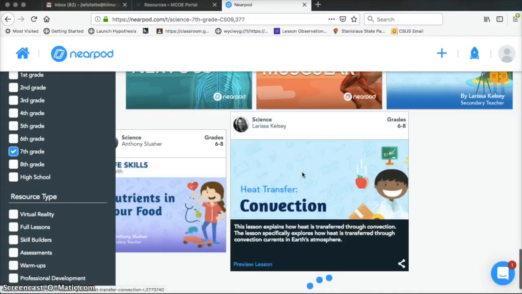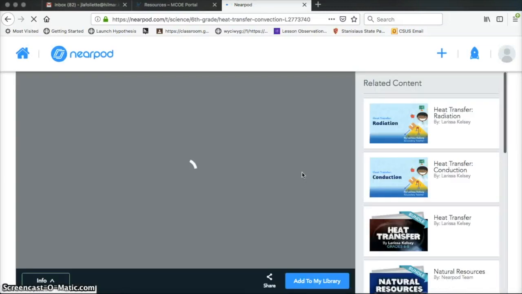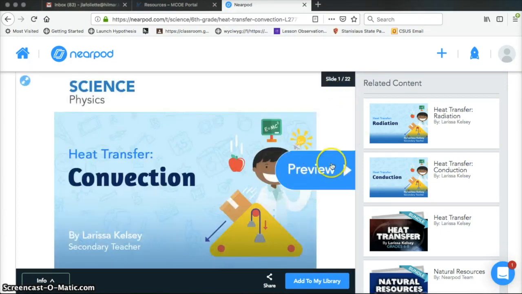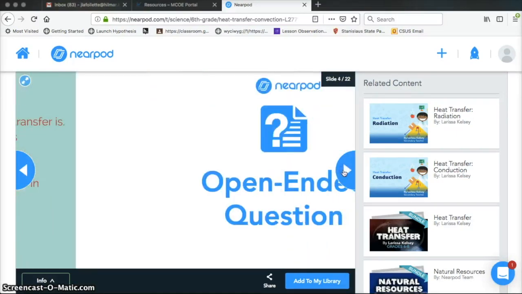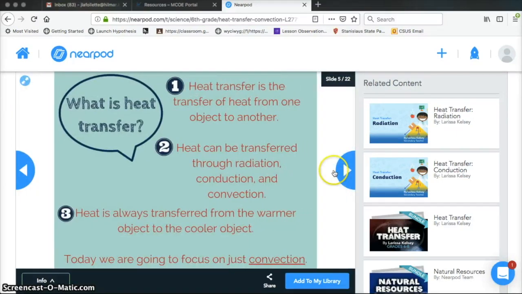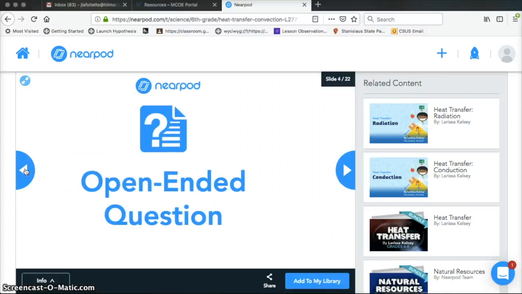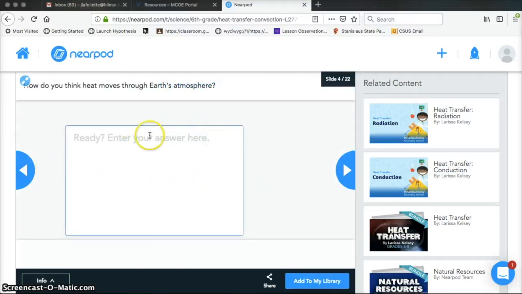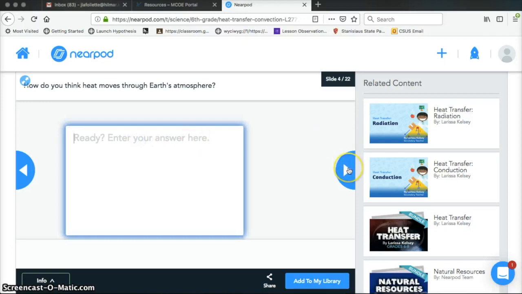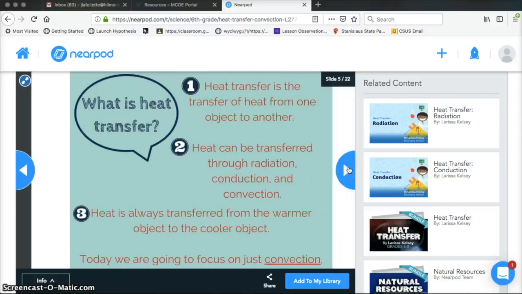But I'm going to go ahead and choose one of these 7th grade lessons and flip through it, mainly to show you that there are some other features besides polls and little drawing questions that can be included in these, and many of these lessons do include those. So this is a fairly long lesson with 22 slides. So it has an open-ended question, and we had just looked at one of those in the previous lesson that we looked at. But this one allows students to type in a response. So they don't have to draw anything, they just type in their answer.